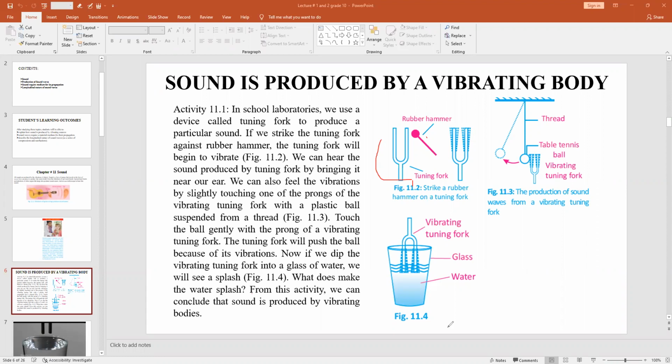And if you take one glass filled with water and you invert this tuning fork in this glass of water, what will happen? The waves produced by the vibration of a prong of the tuning fork will be seen very clearly, right? So what makes the water splash? Obviously, the movement of a prong and its vibration make the water splash. From this activity, we can conclude that sound is produced by vibrating bodies.